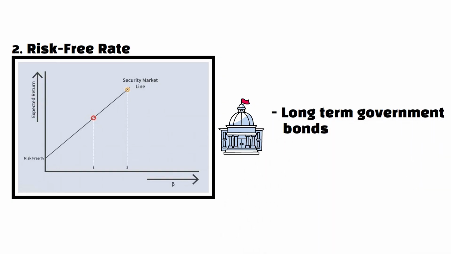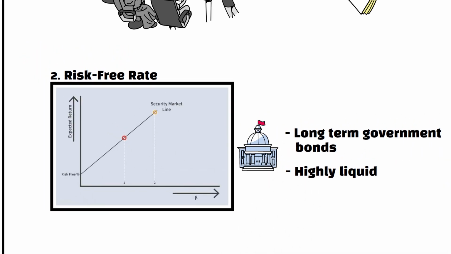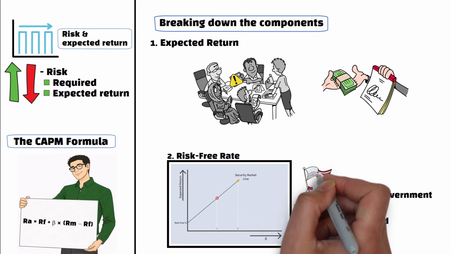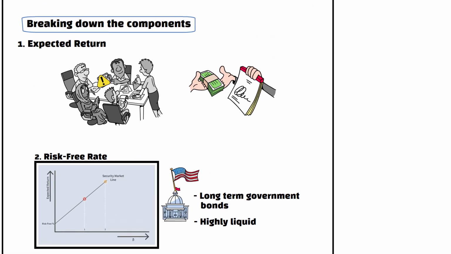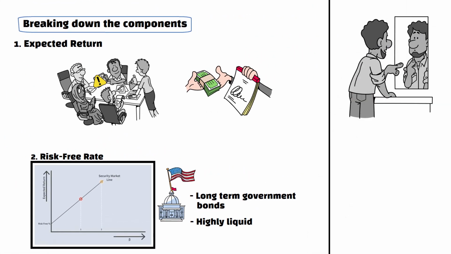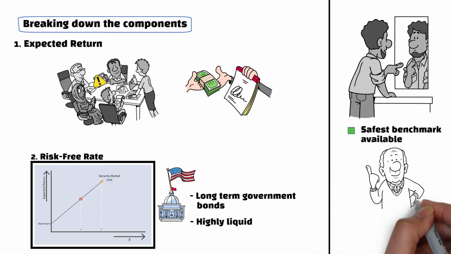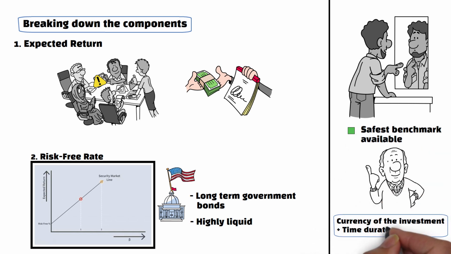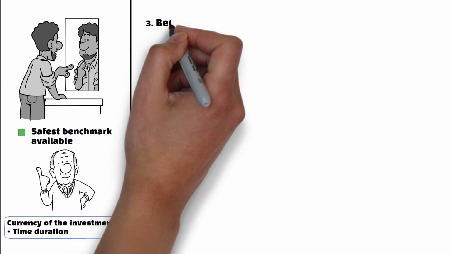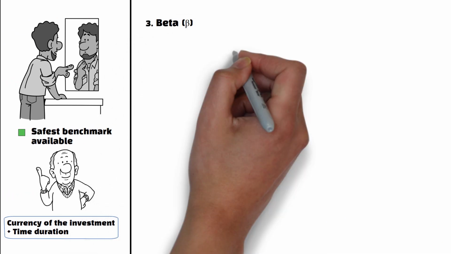Most analysts default to long-term government bonds, such as the US 10-year Treasury. The main reasons are that they are highly liquid, which means they are easy to buy or sell. They reflect long-term expectations while being considered the safest benchmark available. Ideally, the risk-free rate should match both the currency of the investment and its time duration.